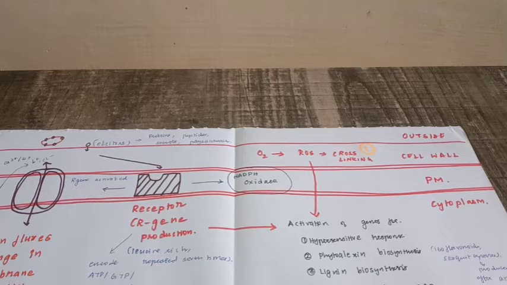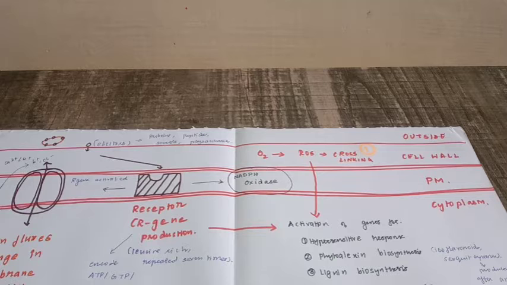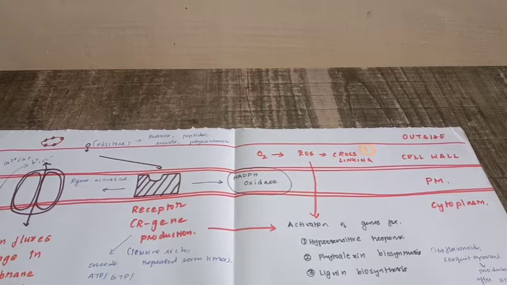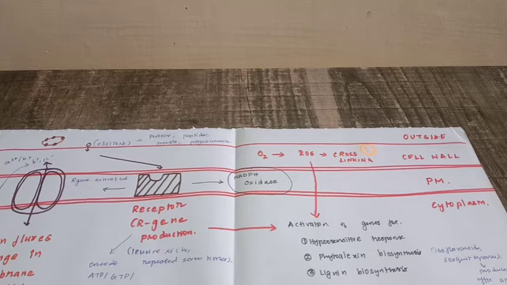Another defensive response to infection is the formation of hydrolytic enzymes, which include glucanases, chitinases and hydrolases. All these are hydrolytic enzymes.